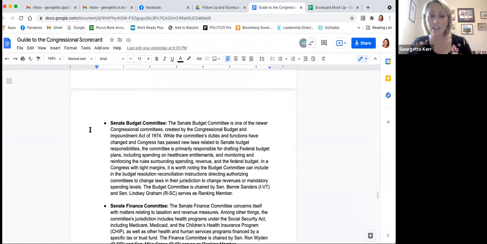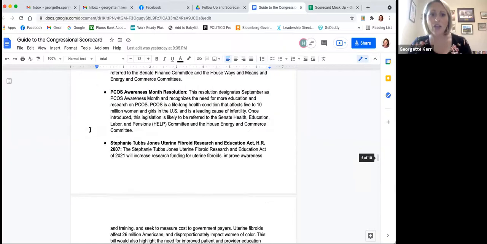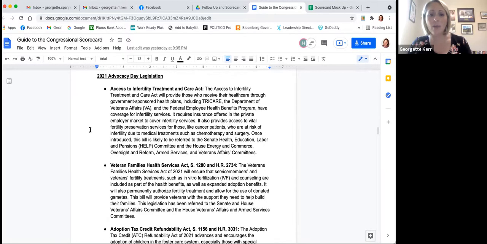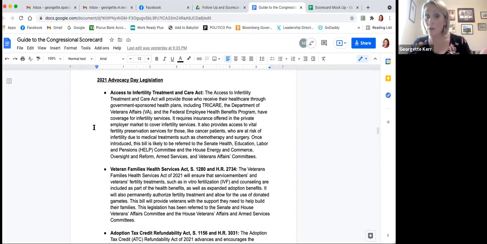The other thing I'll just flag is as you go through the guide and you're looking at the bills for the 117th Congress, I've also included here quick notes about which committees the bill has been referred to. So for example, the Access to Infertility Treatment and Care Act, which has not yet been introduced, but it will be in the next couple of weeks, will be referred to the Senate Health Committee and the House Energy and Commerce, Oversight and Reform, Armed Services, and Veterans Affairs Committees. So when you see that, you might want to take a look at your scorecard to see which members that you're meeting with in your state delegation serve on those committees. And that would potentially mean that this could be a bigger priority for discussion in your meeting.